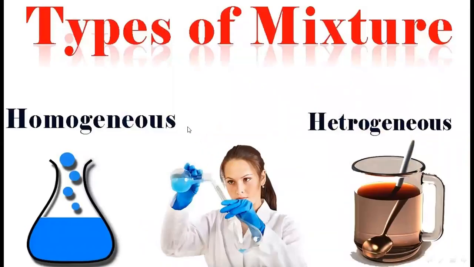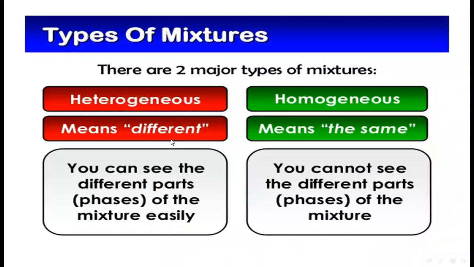So now let's discuss types of mixtures. We have two types of mixtures, homogeneous mixtures and heterogeneous mixtures. So what are homogeneous mixtures and heterogeneous mixtures? Here you see there are two major types of mixtures. Heterogeneous means different.